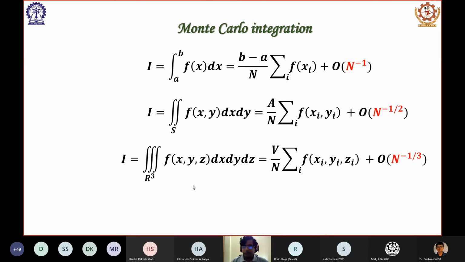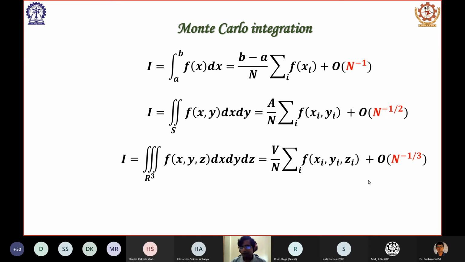And this continues. If I go to a volume integral, I can do this as volume divided by the number of domains in which I am splitting the volume, and it will turn out that the error is even poorer. Here it is n to the power minus 1 by 3, that is 1 by cube root of n. It is decaying much slower as compared to this also. And this continues for n dimensions. If I do an n-dimensional integration, the error varies as n to the power minus 1 by d.